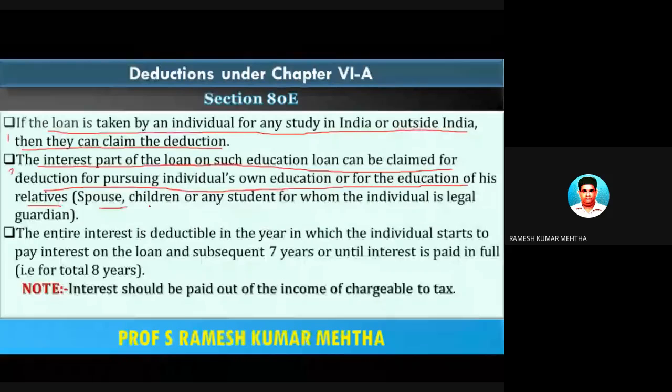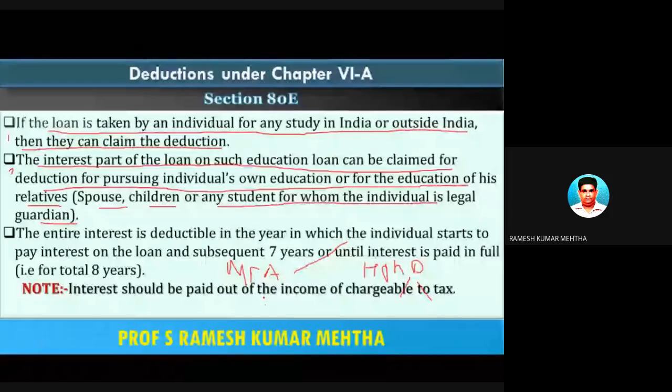is legal guardian. For example, Mr. A is there and is pursuing some higher education called PhD, for example. And for the purpose of pursuing PhD, he has taken a loan of some 6 lakh rupees from a bank, on which he is paying every year 15% rate of interest, which is 90,000 rupees.